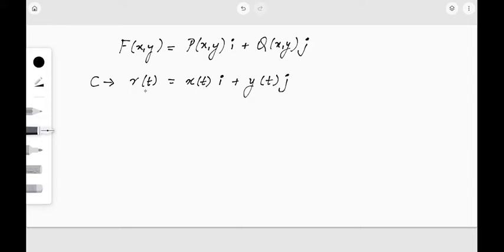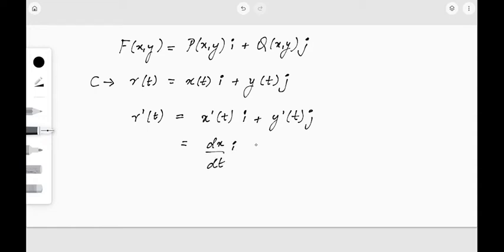Now, if r(t) is x(t)i + y(t)j, what will be r'(t)? This will be x'(t)i + y'(t)j. So this can also be written as dx/dt i + dy/dt j, right? So r'(t) is dx/dt i + dy/dt j.